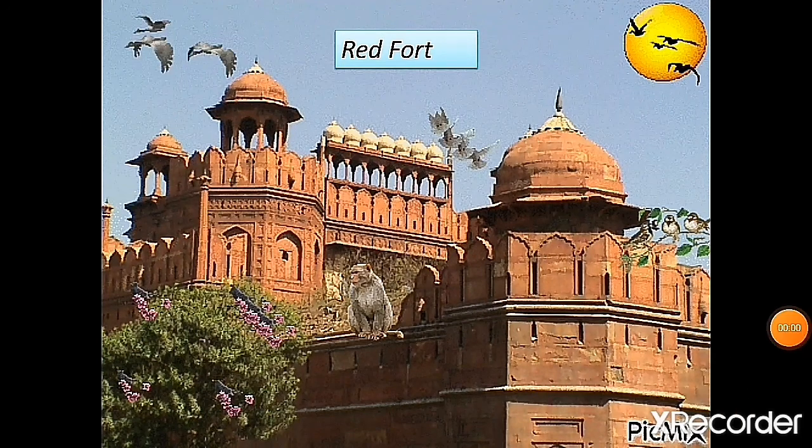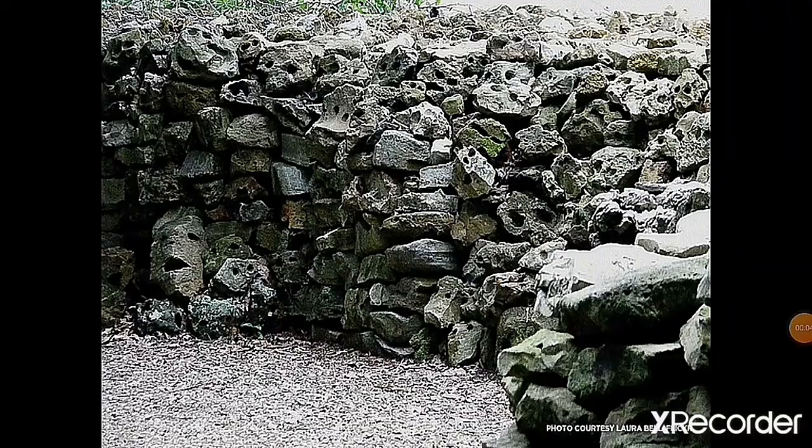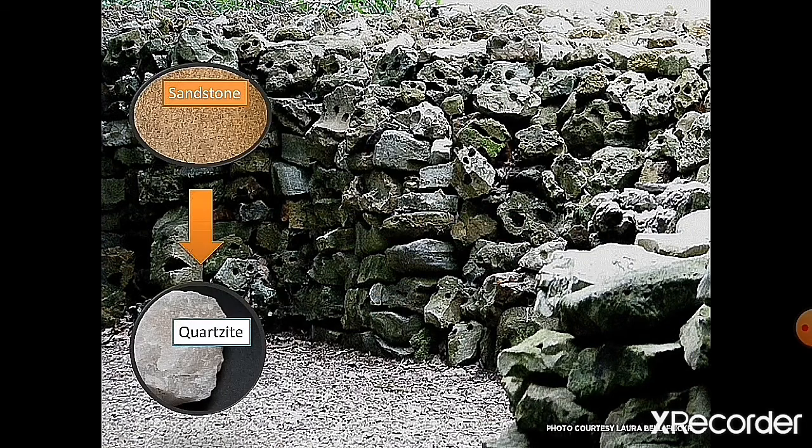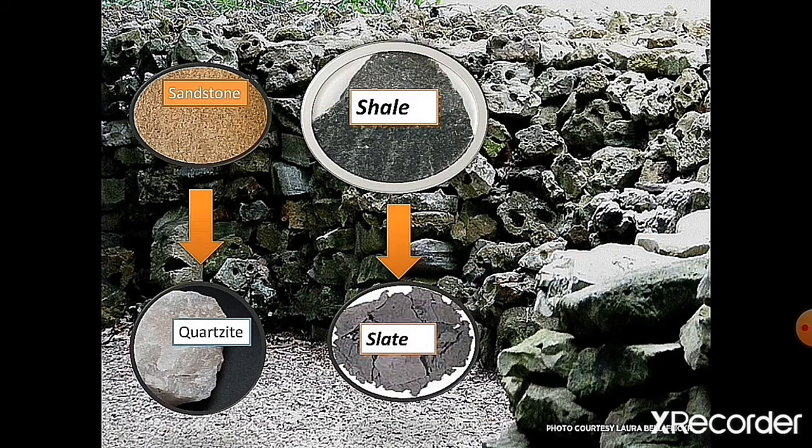Rocks are hard, but if a rock is tightly pressed and heated for a few million years, it can turn into many forms. The examples are: sandstone becomes quartzite and shale becomes slate.